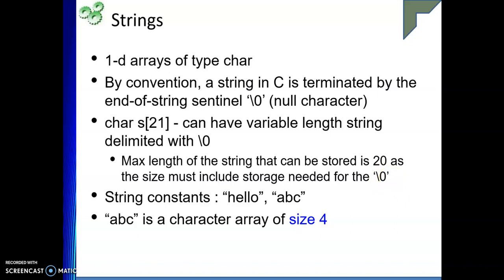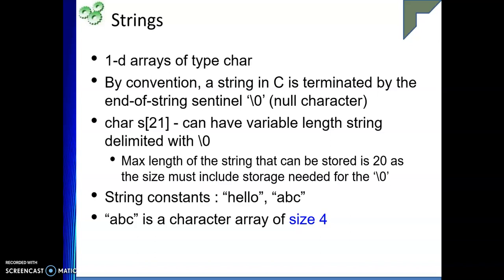You should never get confused that if I write char s[21], I must have a string of size 20, meaning 20 characters followed by a null character. No, it's not like that. If I write char s[21], 20 is the maximum length you can go, but you can have some minimal length. You can store A, you can store AAA, or Rupesh also.